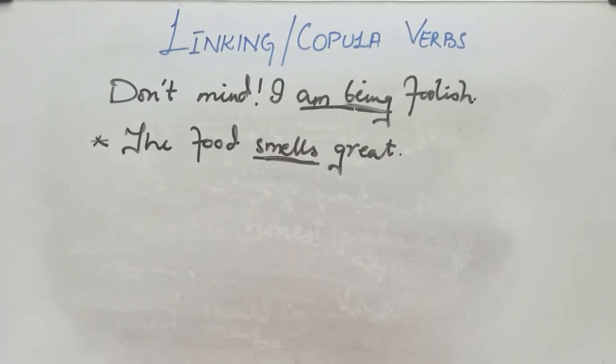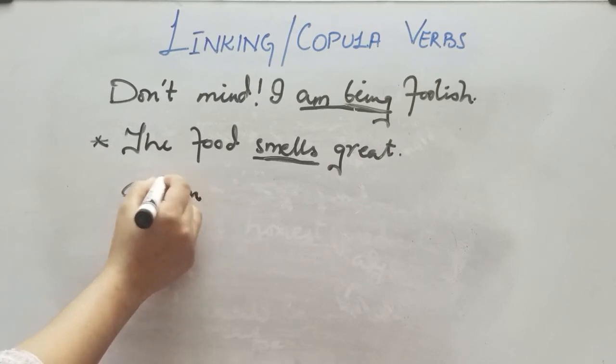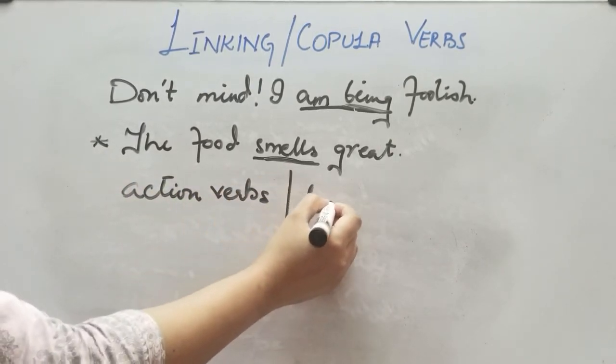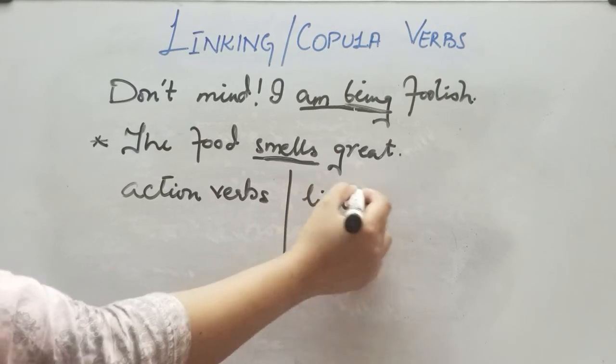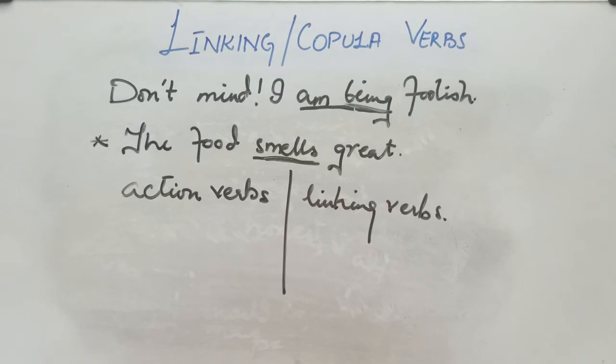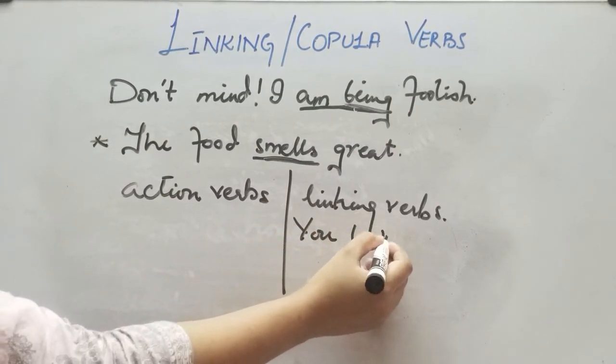Okay, now linking verbs can act as both. They can act as action verbs and linking verbs. Basically there are two types, linking verbs and action verbs. Like for example, if I say you looked great, right? So you looked great will come over here. It is not doing any action.